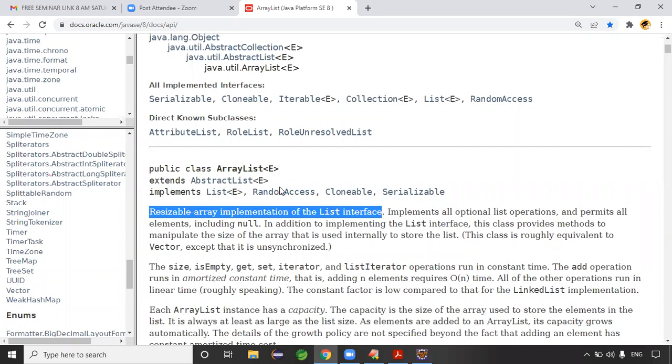Yes or no? A glass container is used to store a group of objects. ArrayList is like that, to store a group. ArrayList is a glass container, guys. In the glass container, how the sweets are arranged is based on the implementation class. So ArrayList is a resizable array implementation. In ArrayList the data will be stored in which format? Resizable array format, right? Yes, sir. Exactly.